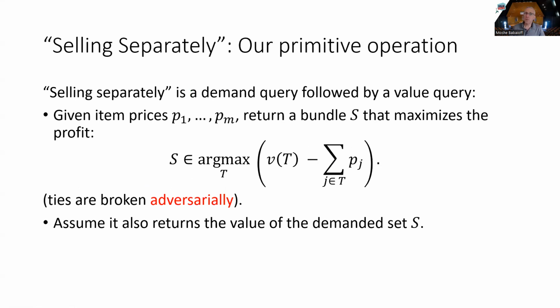So what is our primitive? The selling separately primitive is the following. We're going to essentially run a demand query. So we present item prices, and we are getting back a bundle in the demand, one that maximizes the utility. And if there are multiple such bundles, then an adversary will pick which one is returned. And second, the query also returns the value of that demanded set. So in a sense, this is a combination of demand query followed by value query.